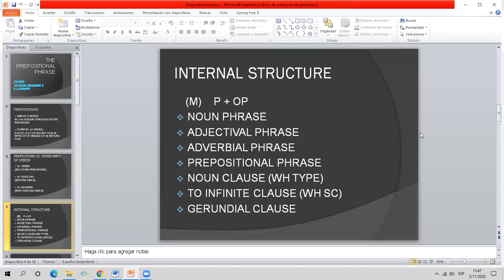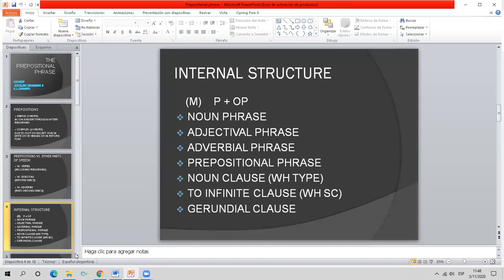There is a possibility of having a noun clause of the WH type. We should talk about what we're going to do about this problem. A to infinitive clause introduced by a WH subordinating conjunction, only introduced by a WH subordinating conjunction. We should talk about where to go on holidays. And a gerundial clause, quite a common object to the preposition. We should talk about moving abroad.